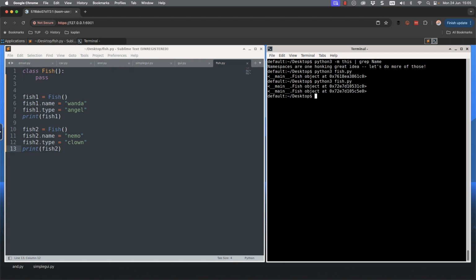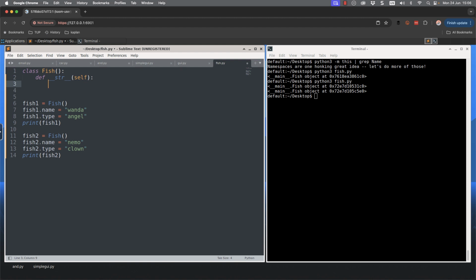If we want to do a little bit more, then if we take out our pass and create a new method, and this is a special method called dunder str, dunder meaning double underscore, we're going to be working on the object itself.